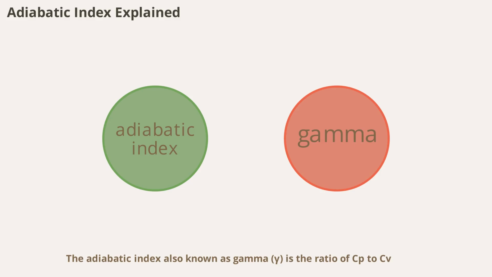Adiabatic index, also known as gamma, is the ratio of Cp to Cv. It determines how a gas behaves during adiabatic processes where no heat is exchanged with the surroundings. The value of gamma depends on the degrees of freedom of the gas molecules and is crucial for understanding sound speed in gases and thermodynamic cycles.